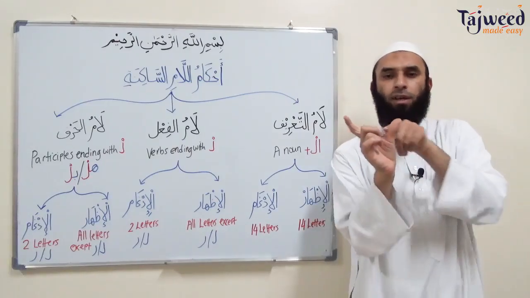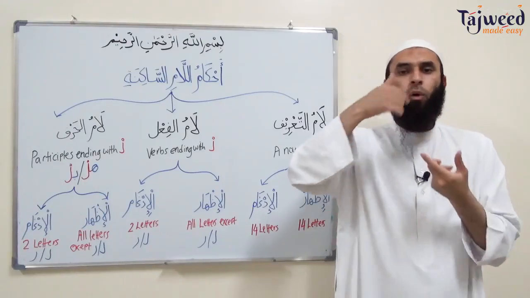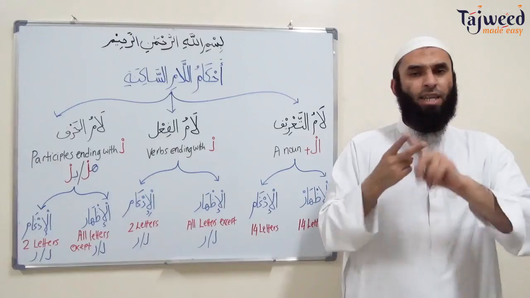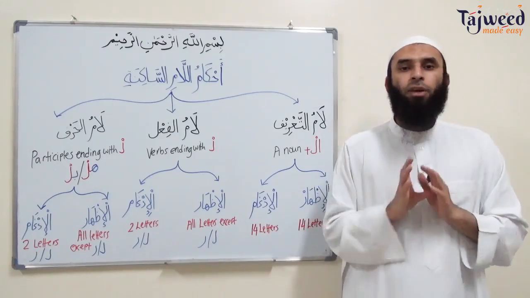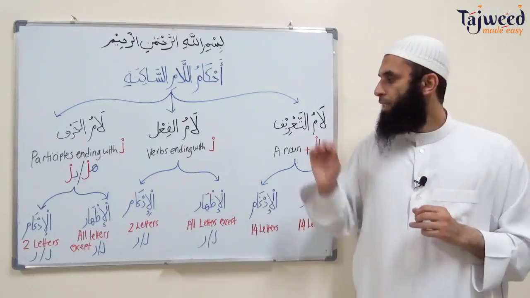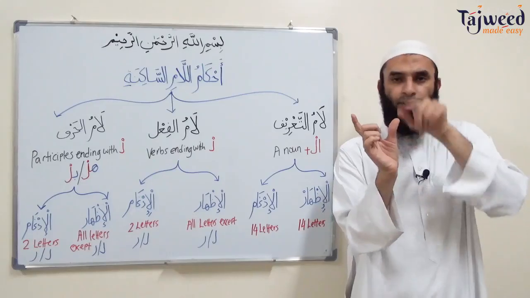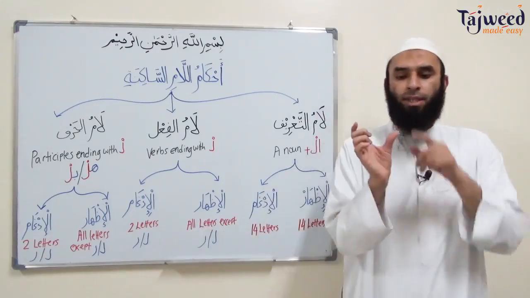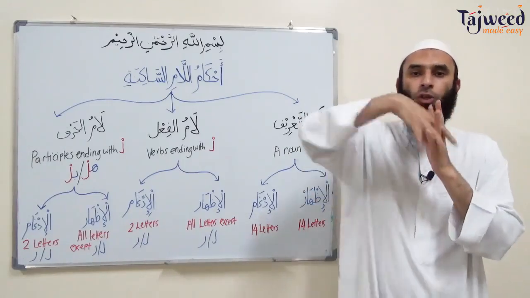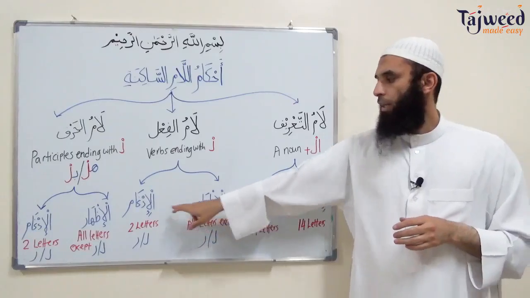So if we have a verb that ends with the Laam Saakinah, and the second word starts with any of the letters in the Arabic language except for two letters, lam and ra, then this lam is going to be pronounced clearly. But if there's a verb that ends with the Laam Saakinah and the following word starts with the lam or ra, then this lam would merge onto the word that starts with the lam and ra. So two categories, al-idhar and idgham.